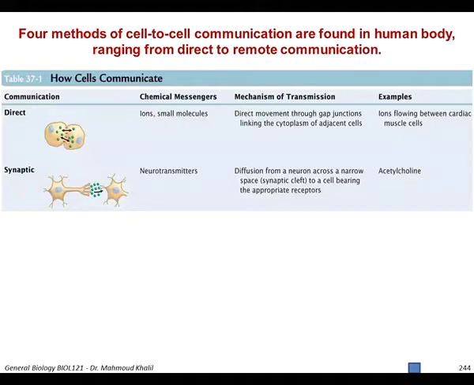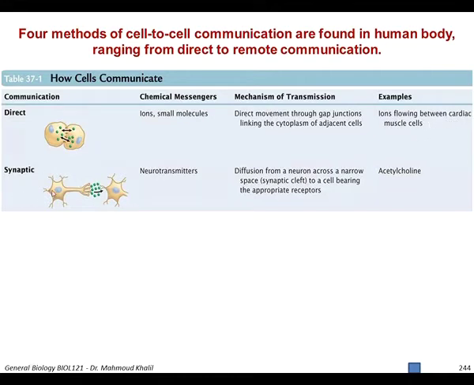So here we will summarize the 4 major methods of cell-to-cell communication found in our human body, and they range from direct to remote communication. For direct communication, the cells communicate directly, and this is very useful for chemical messengers like ions and small molecules, in which the molecules move directly between 2 cells. The major example of this direct communication is the ions that flow in the cardiac muscle cells.